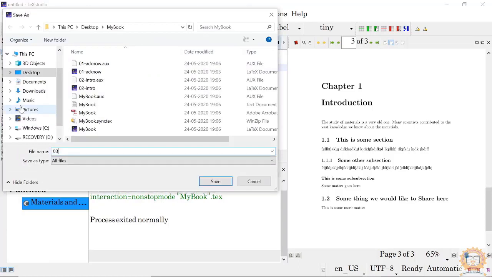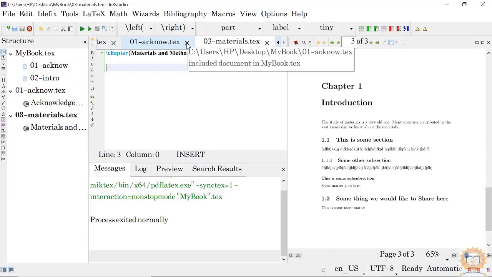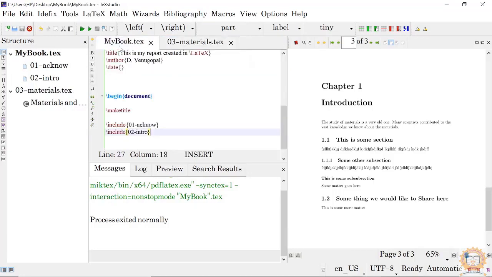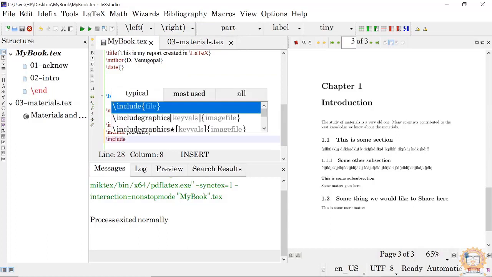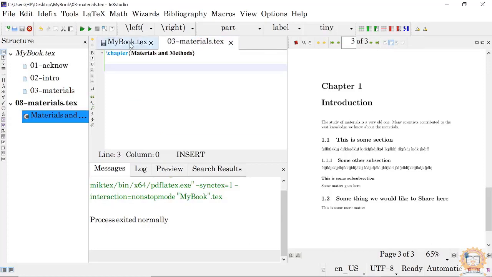Okay, 03 material, and I will also put this in my book one. Open the my book, and here do include 03 material. Come to material, and there is no need to go to this my book whenever you compile the document. You just simply take it here also,